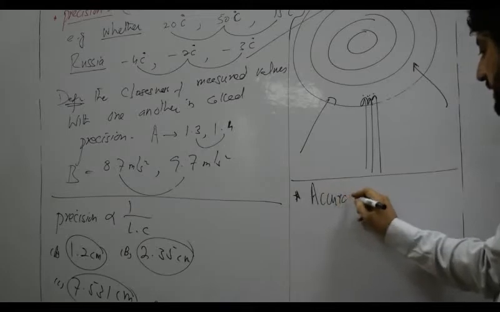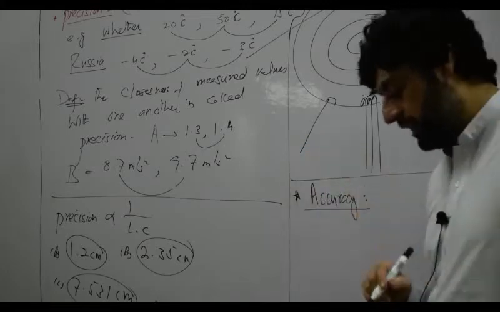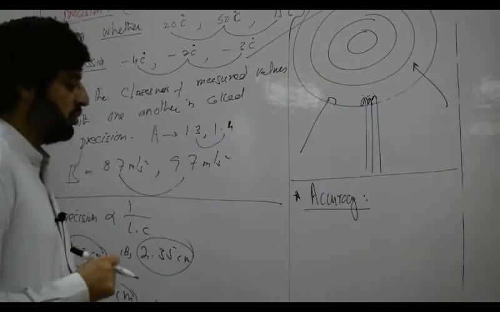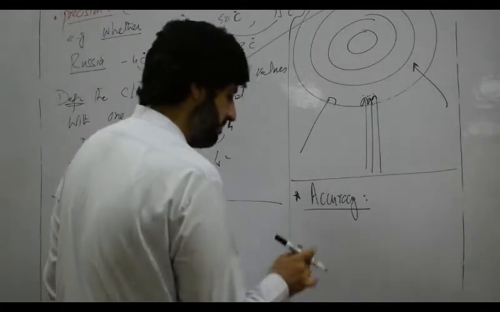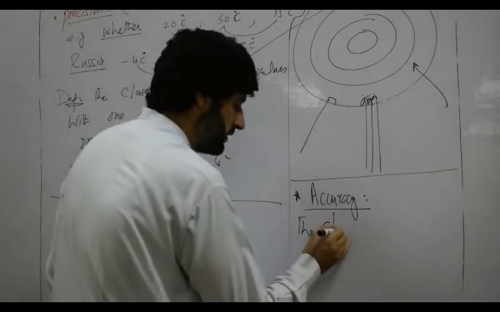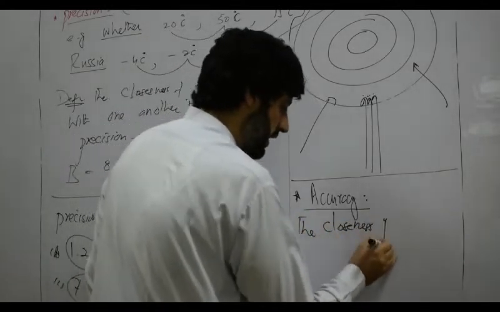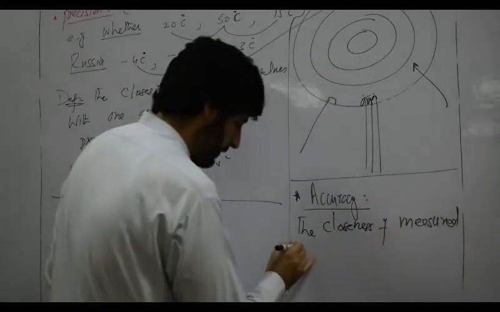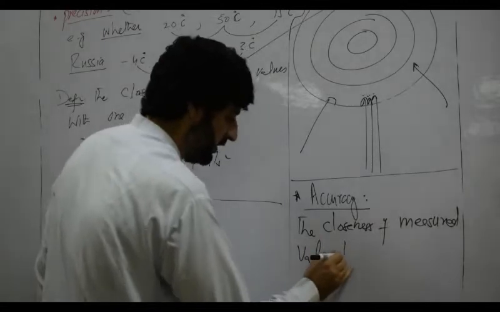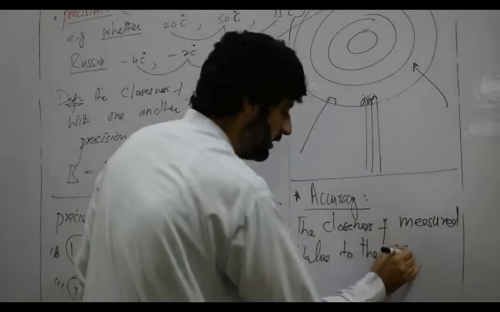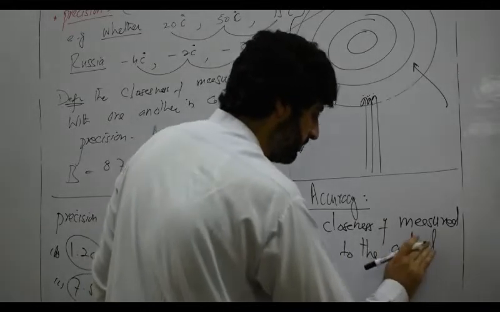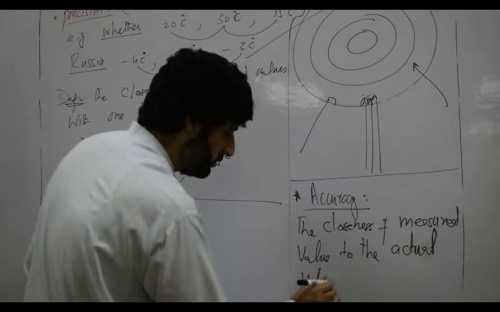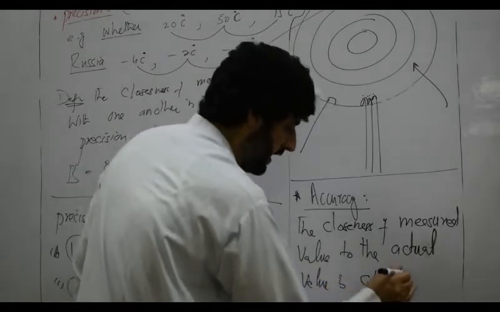What is meant by accuracy? Accuracy means correctness. Accuracy means exactness. So how can we define it? The closeness of measured value to the actual value is called accuracy.